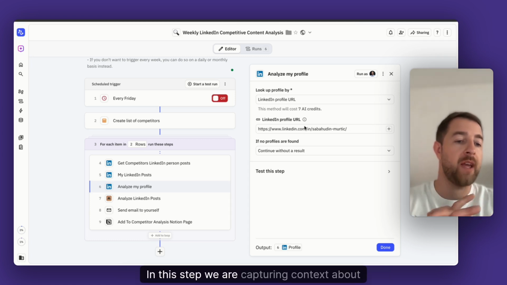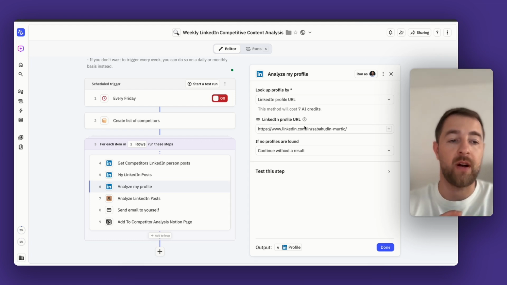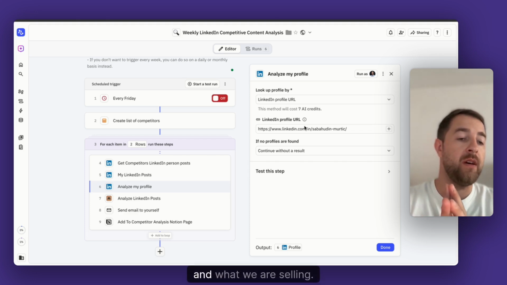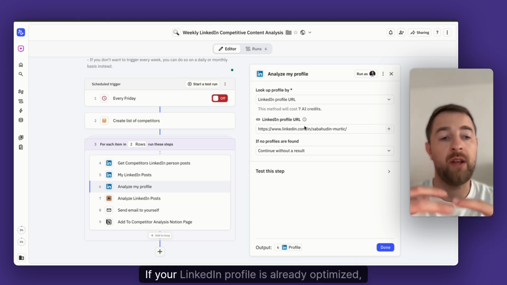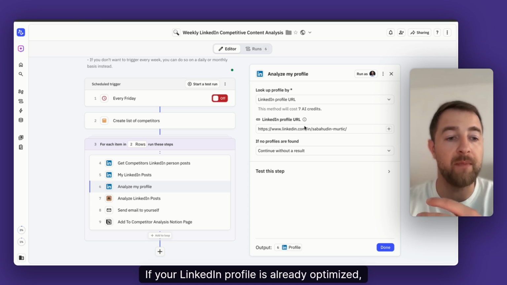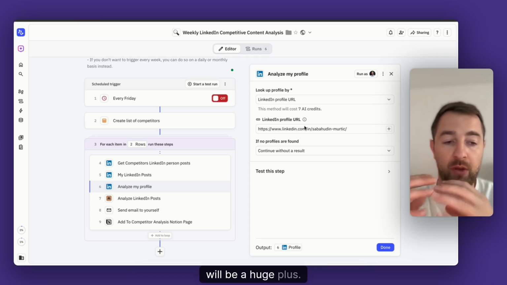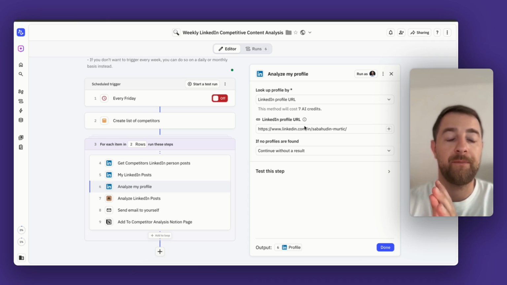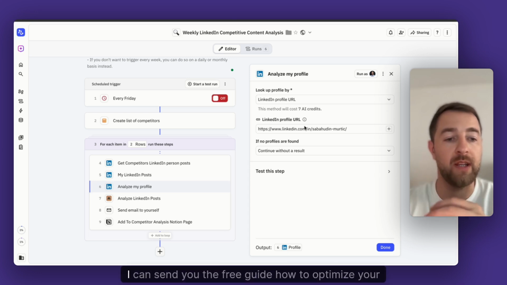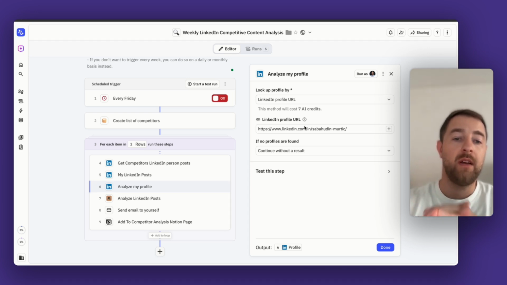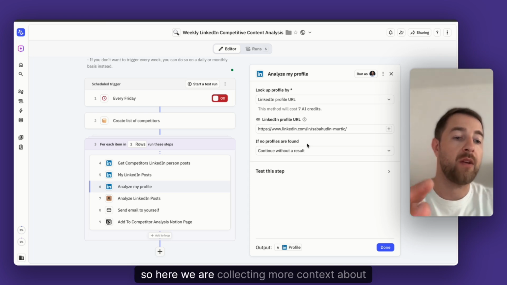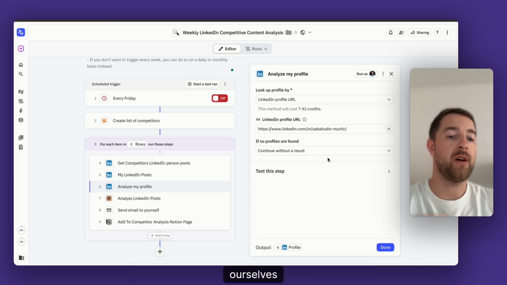In this step, we are capturing context about ourselves, what we are doing, how we are positioned, and what we are selling. If your LinkedIn profile is already optimized, this will be a huge plus. If it's not, let me know. I can send you the free guide how to optimize your LinkedIn profile. So here we are collecting more context about ourselves.